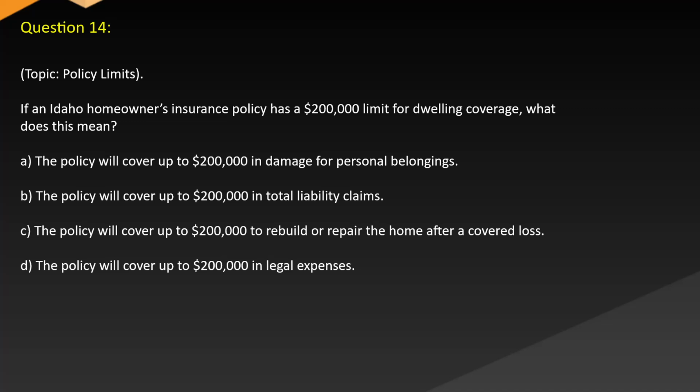Question 14. Topic: Policy limits. If an Idaho homeowners insurance policy has a $200,000 limit for dwelling coverage, what does this mean? A. The policy will cover up to $200,000 in damage for personal belongings. B. The policy will cover up to $200,000 in total liability claims. C. The policy will cover up to $200,000 to rebuild or repair the home after a covered loss. D. The policy will cover up to $200,000 in legal expenses.